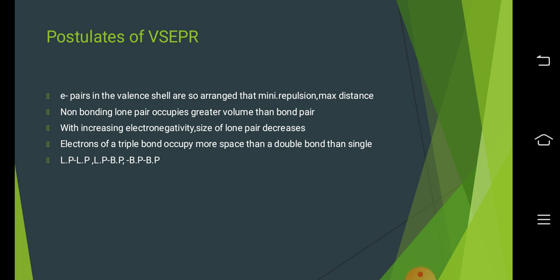And then there is a comparison of lone pair-lone pair, lone pair-bond pair, and bond pair-bond pair repulsion, wherein the highest repulsion will be seen in lone pair-lone pair, followed by lone pair-bond pair, and the last one will be bond pair-bond pair.